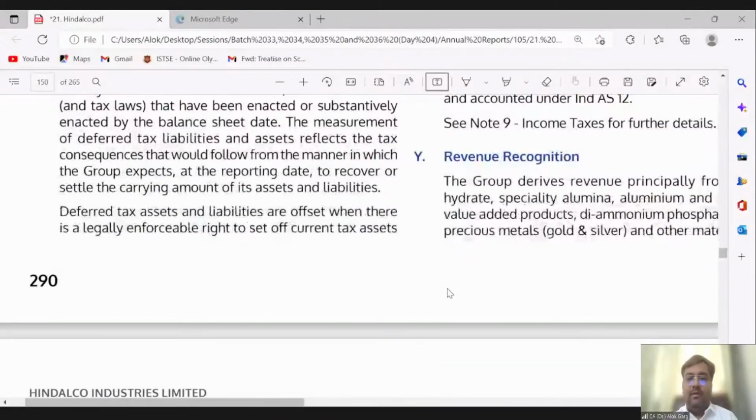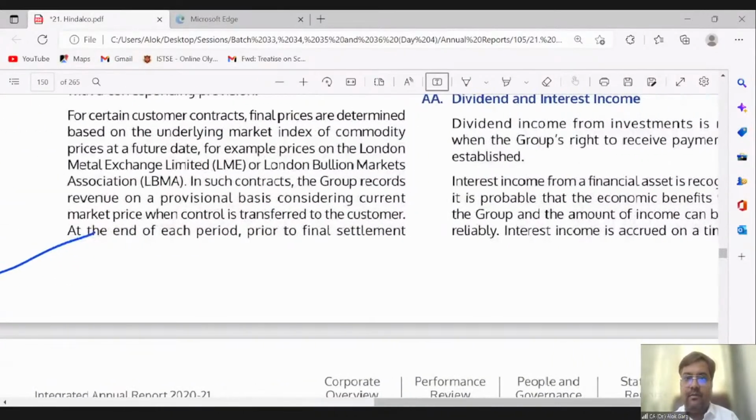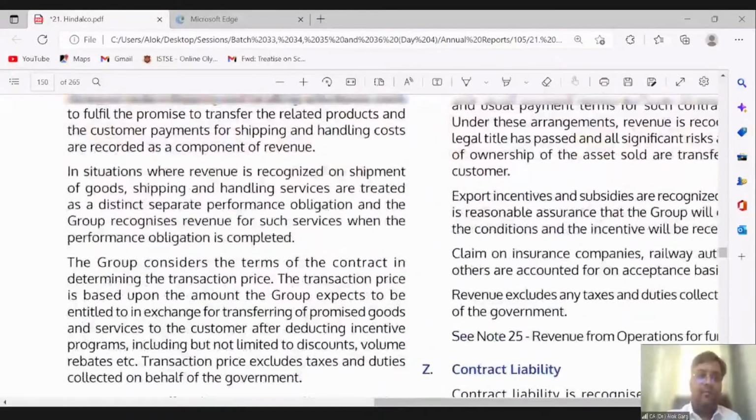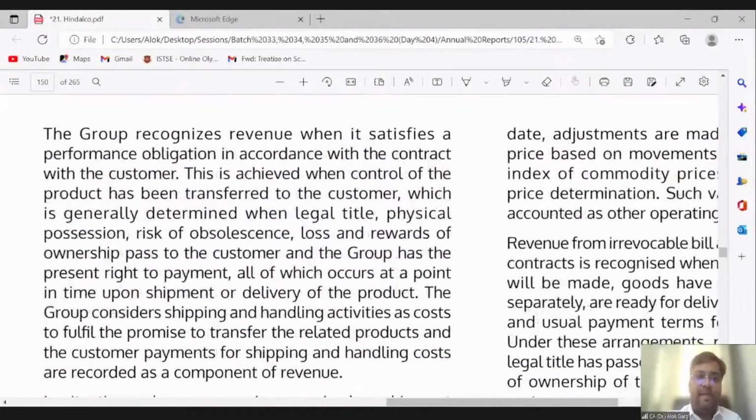Yeah, page number 150. Okay. Yes. Please look at this paragraph.